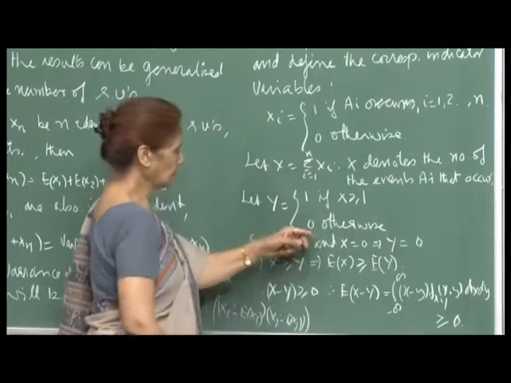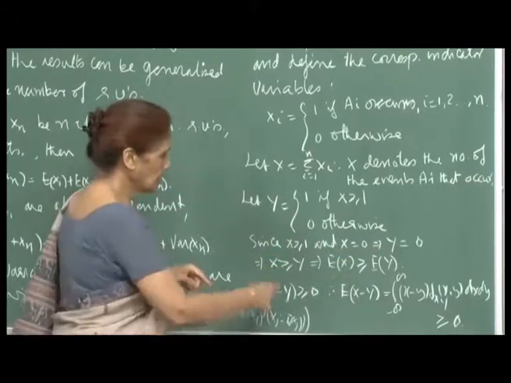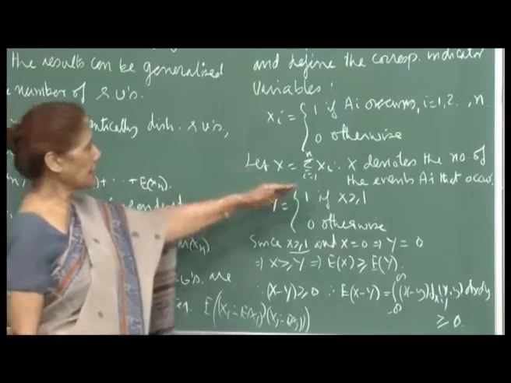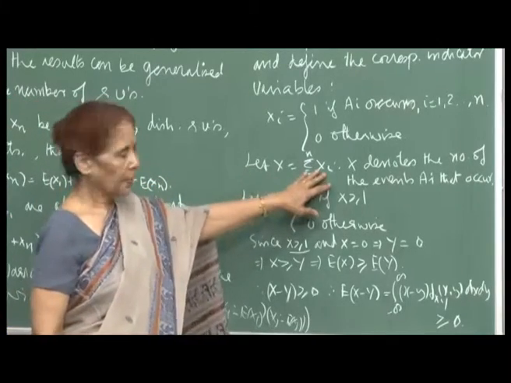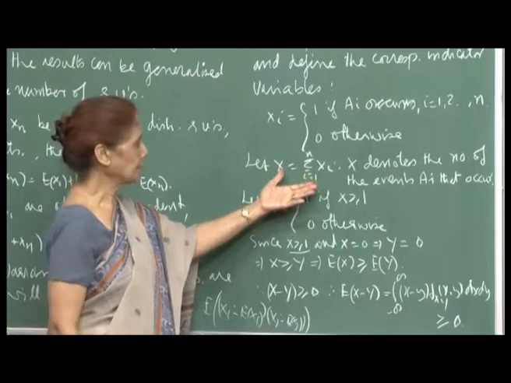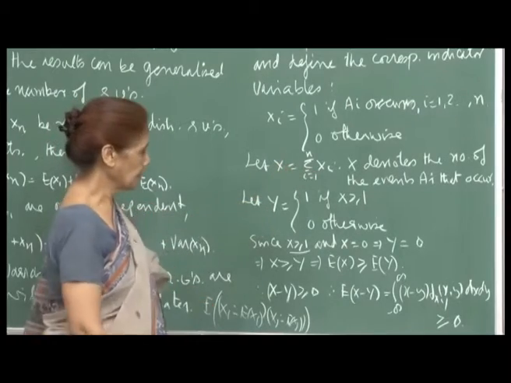So, from the definition it follows that x equal to 0 implies y equal to 0, since otherwise x is greater than or equal to 1. Either an event occurs or it does not occur. If any one of the events occurs, then x will be at least 1, and if none of the events occur, then it will be equal to 0.